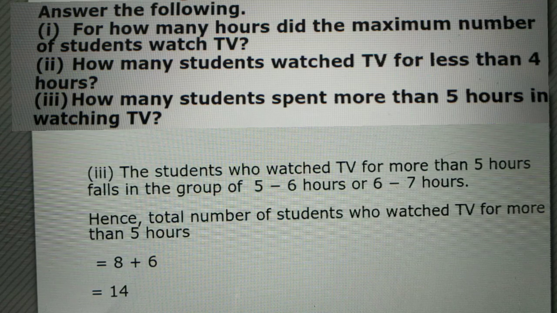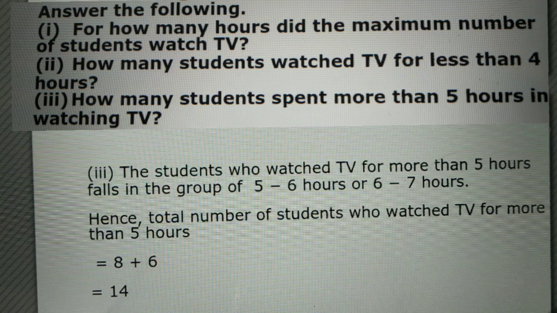And the last question, how many students spend more than 5 hours? So more than 5 hours are 5 to 6 and 6 to 7 hours. Alright, so how many students are there? That is 14 students we have in this range.